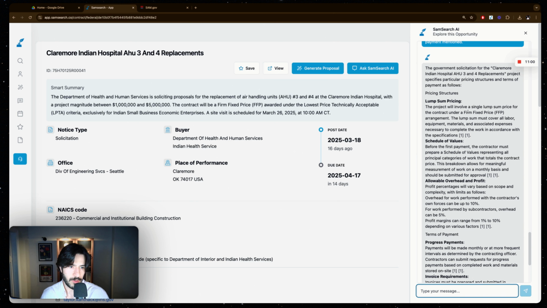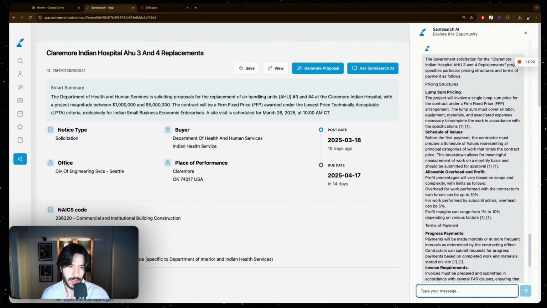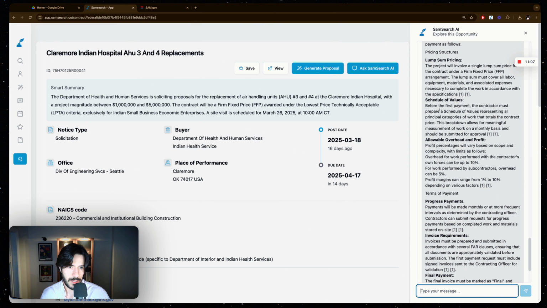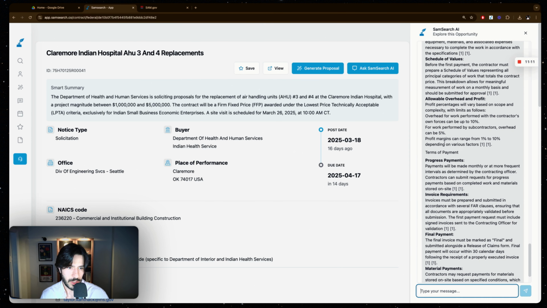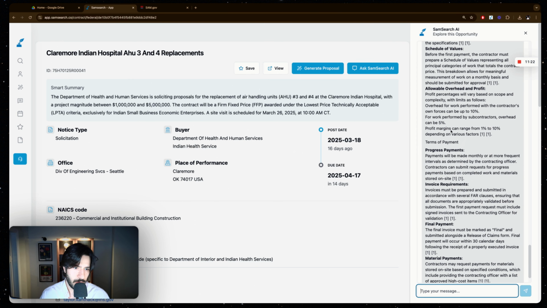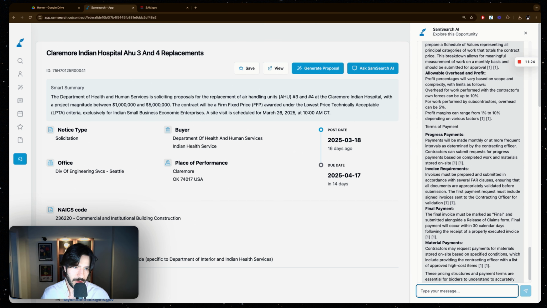So you're getting a firm fixed price arrangement. It will cover all labor cost, equipment, material, and associated expenses. Now there's a schedule for allowable overhead and profit. So they're looking at a profit. Overhead for work performed with the contractor's own force can be up to 10%. For work performed by a subcontractor, you're looking at overhead of 5%. Profit ranges from 1 to 10%. So they're giving really detailed instructions about the profit.